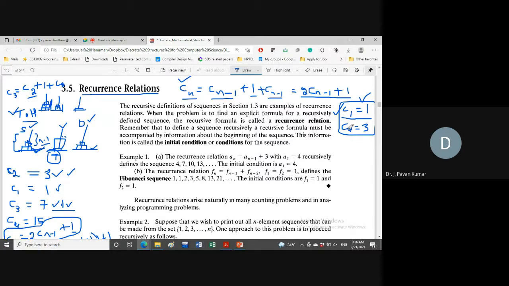If we have 0 and 1 as the initial terms, the sequence continues 0, 1, 1, 2, 3, 5, 8. If we have 1 and 1 as the initial terms, then 1, 1, 2, 3, 5, 8, again the same sequence except for the starting point. We don't bother about that now.